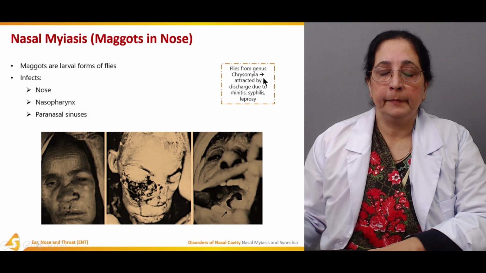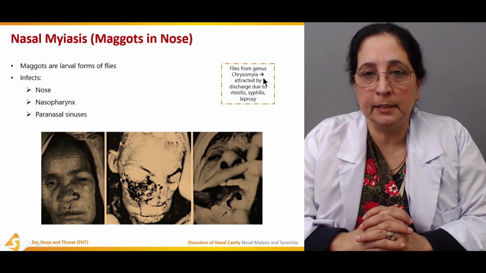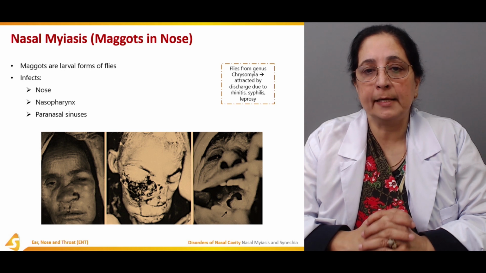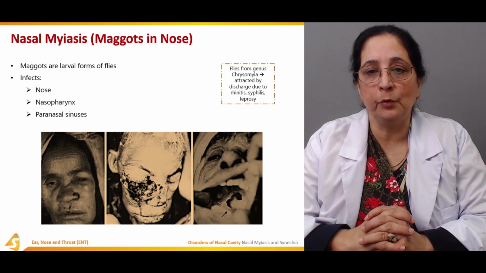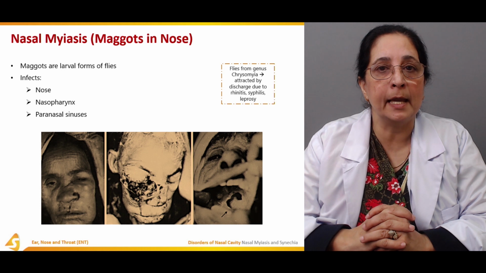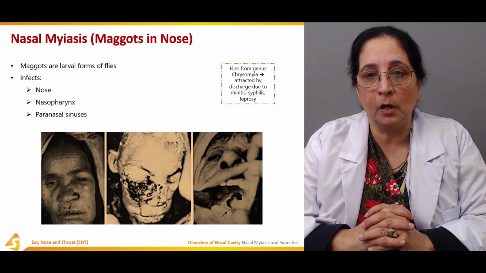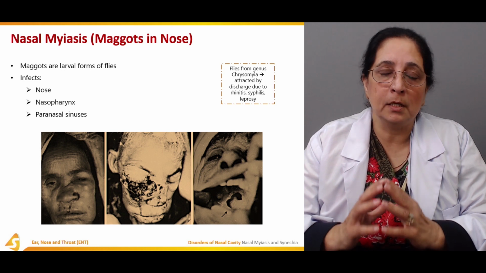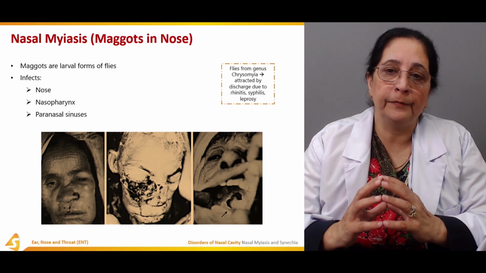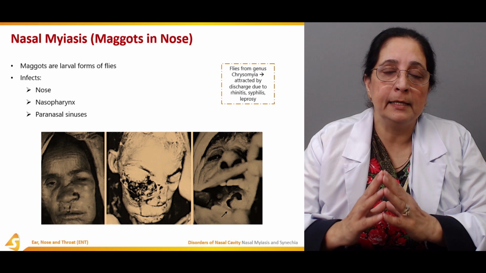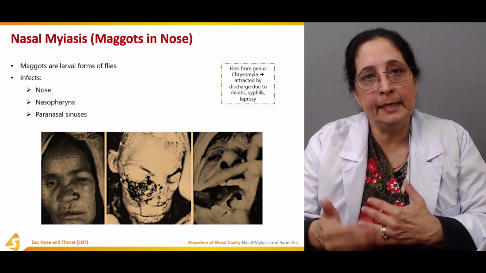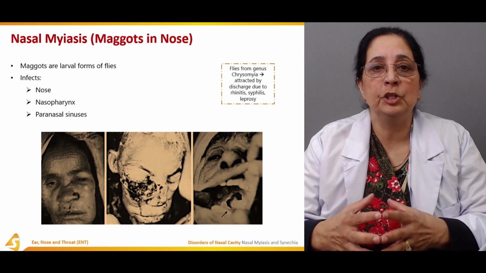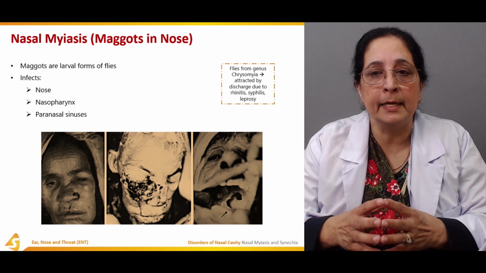Flies from the genus Chrysomya are attracted by discharge due to rhinitis, syphilis and leprosy. All these conditions can attract the flies, which lay eggs, and then the larval form develops, which is known as nasal myiasis.